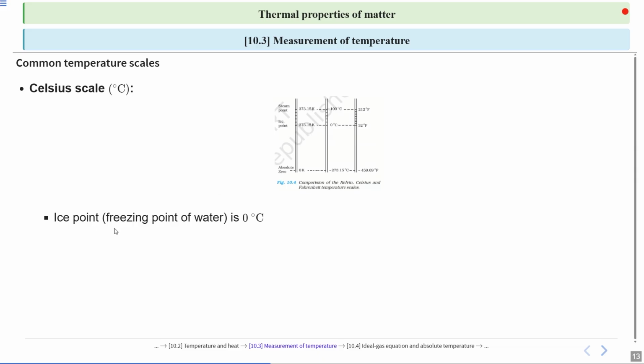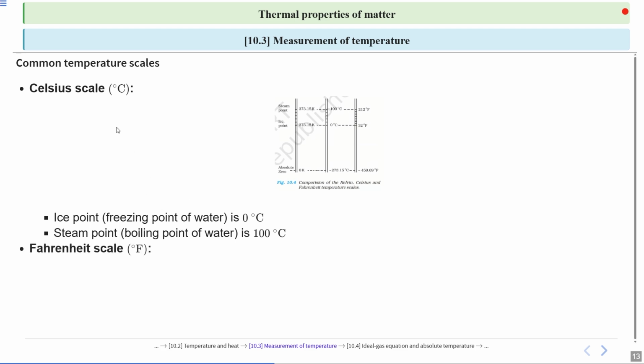In the Celsius scale, the ice point, or lower fixed point, is 0 degree Celsius, and the steam point, also called the upper fixed point, is 100 degree Celsius. 0 degree Celsius means the freezing point of water, and 100 degree Celsius means the boiling point of water. In an upcoming lecture we will discuss freezing point and boiling point.